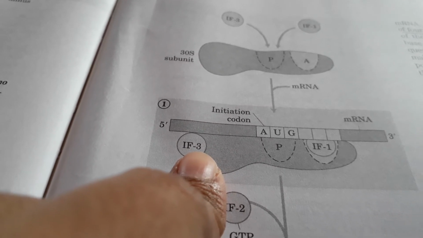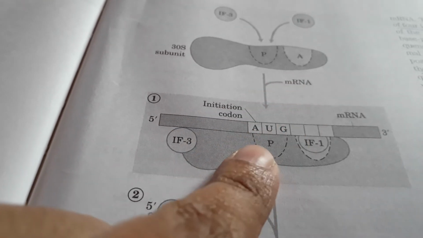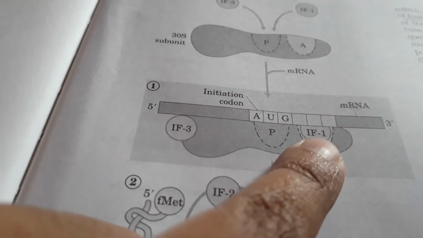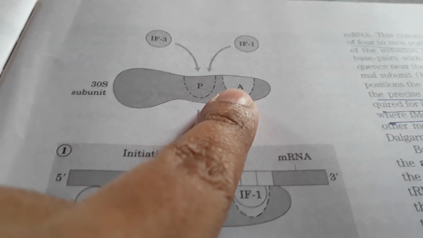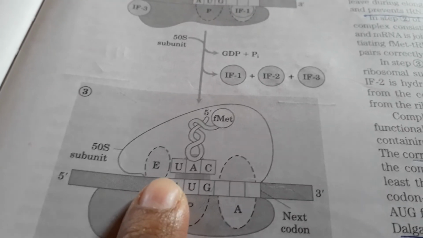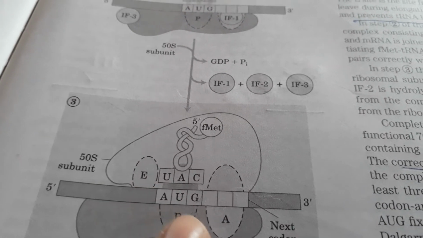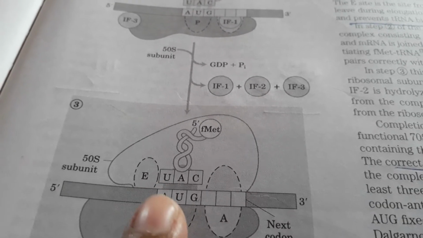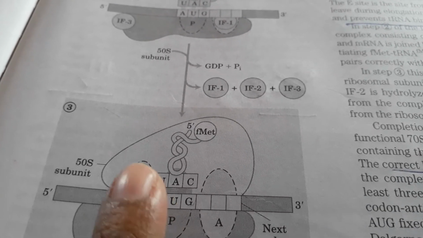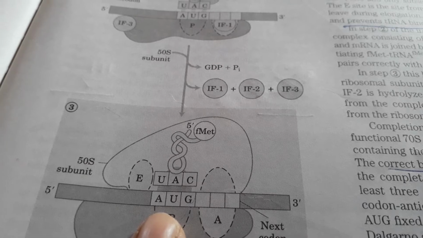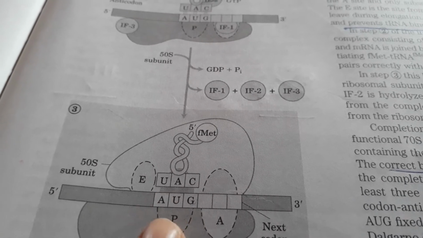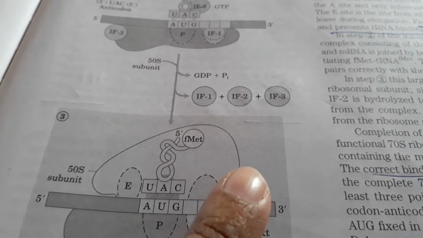The total ribosome usually has three sites. One is the peptidyl site, another is the amino acid site, and in the case of the 50S ribosomal subunit, another site is there, the exit site. In the peptidyl site, the first amino acid-containing tRNA usually binds, and in the amino acid site the next amino acid-containing tRNA usually binds.